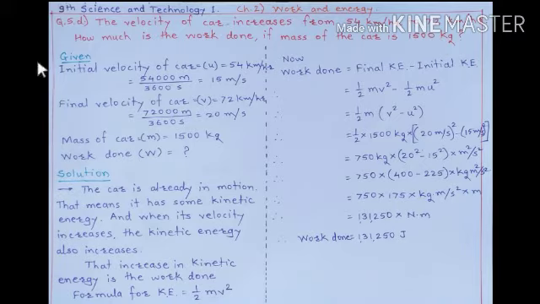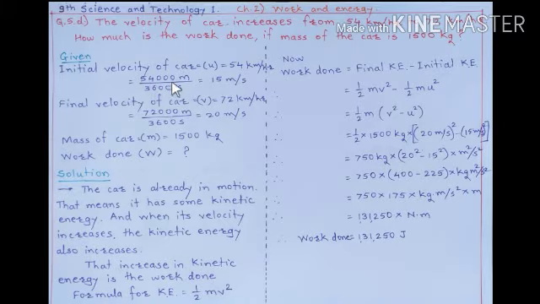Here the given data is the initial velocity of the car, u, which is 54 kilometers per hour. Here kilometer is to be converted into meter. To convert kilometer into meter, we have to multiply the value by 1000. Therefore we get 54,000 meter divided by hour, meaning 3600 seconds.